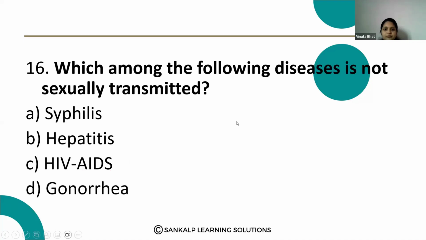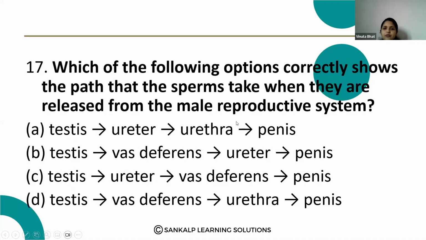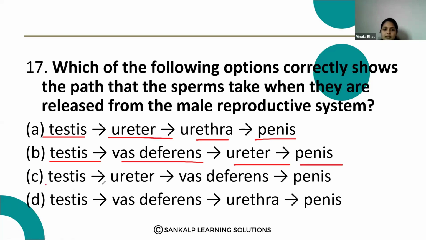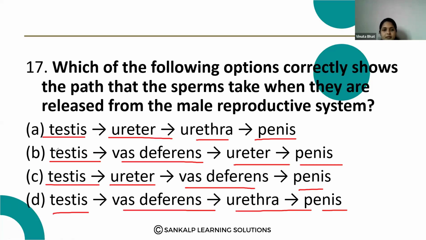Next question. Which of the following options correctly shows the path that sperms take when they are released from the male reproductive system? Option A, testes, ureter, urethra, penis. Option B, testes, vas deferens, ureter, penis. Option C, testes, ureter, vas deferens, penis. Option D, testes, vas deferens, urethra, penis. Which is the correct answer here?